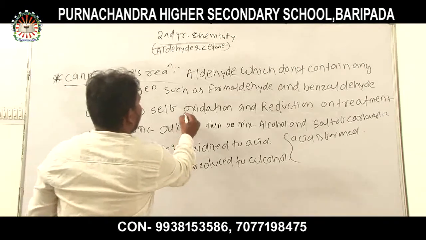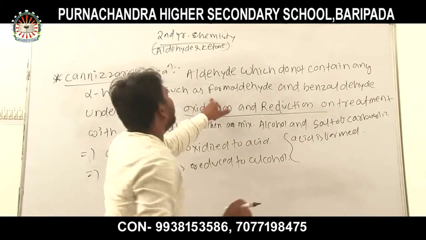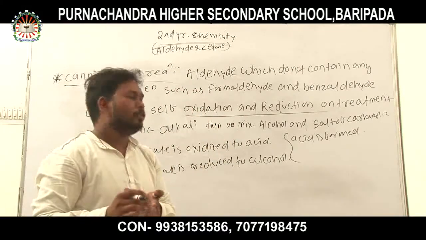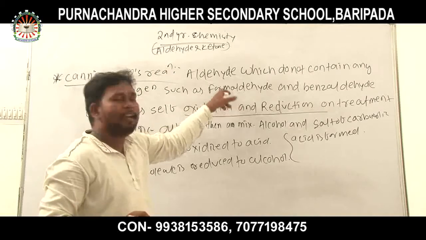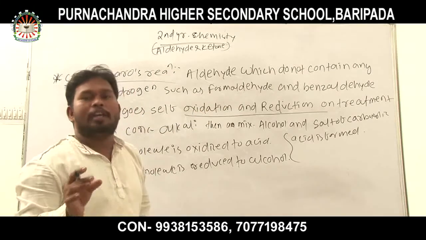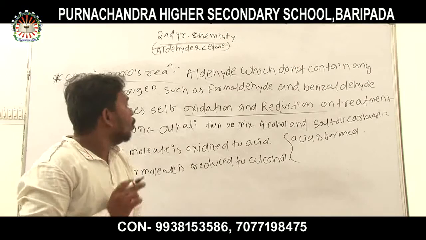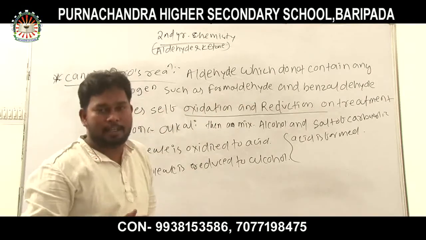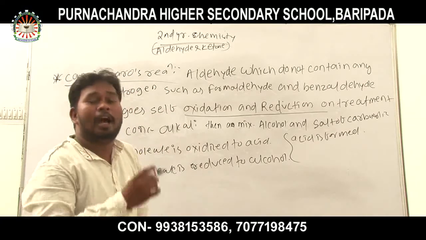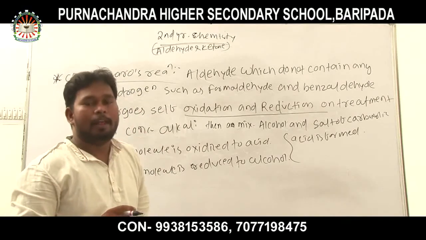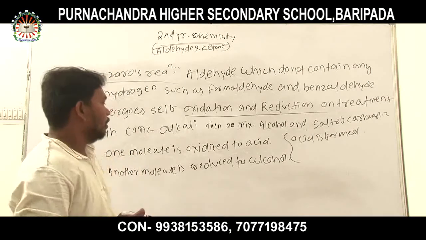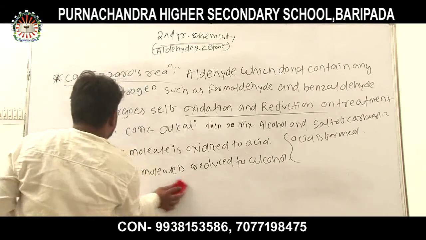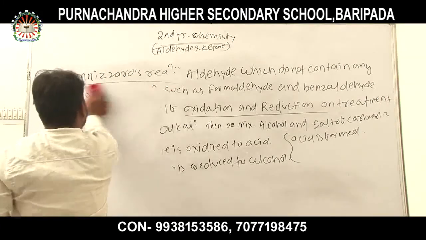In this reaction, one is oxidation and another is reduction. So, for example, two molecules of formaldehyde are taken. Formaldehyde has no alpha hydrogen. One molecule of formaldehyde undergoes oxidation to form a carboxylic acid, and another molecule of formaldehyde undergoes reduction to form an alcohol. Now, let us write the reaction and the mechanism that takes place.